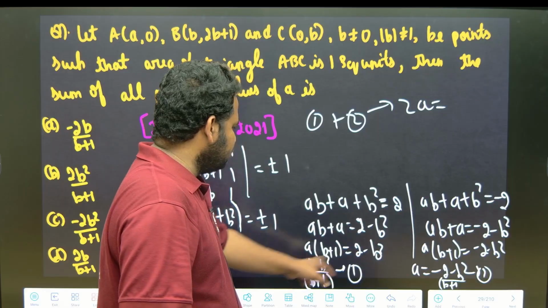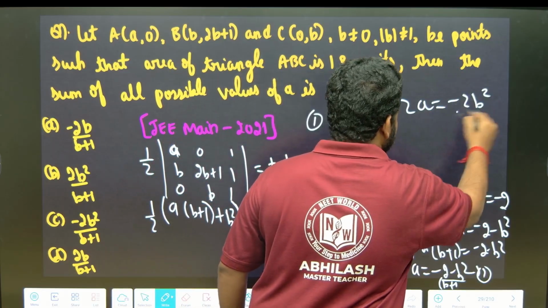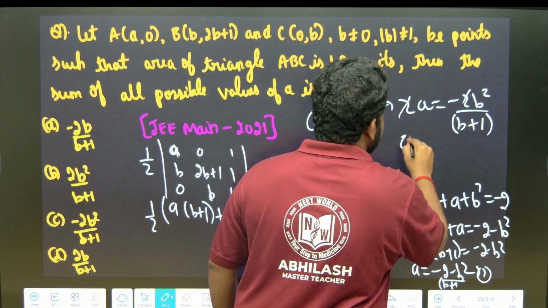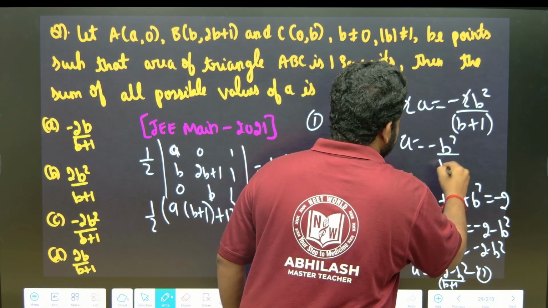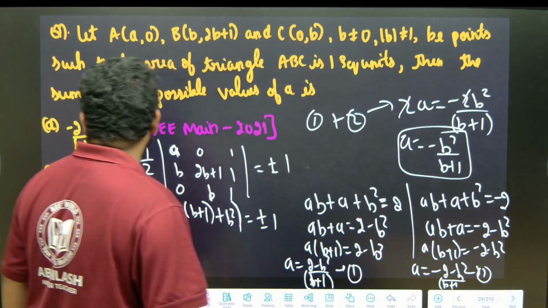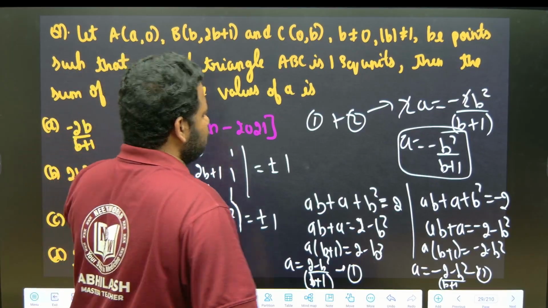So 2 minus 2 will be cancelled, minus B. This is B minus 2B square by B plus 1. So A will be equal to minus B square by B plus 1. Actually, 2 will not cancel here.